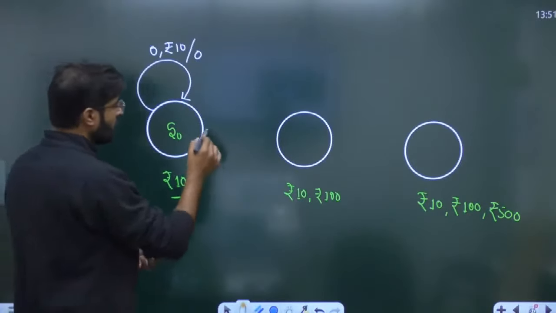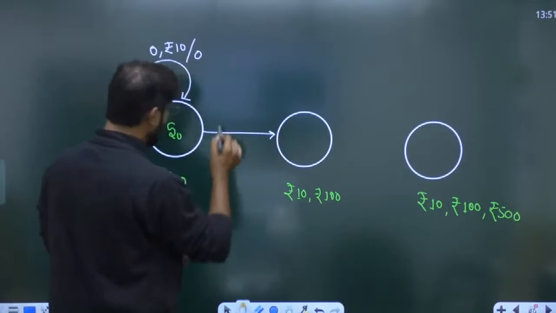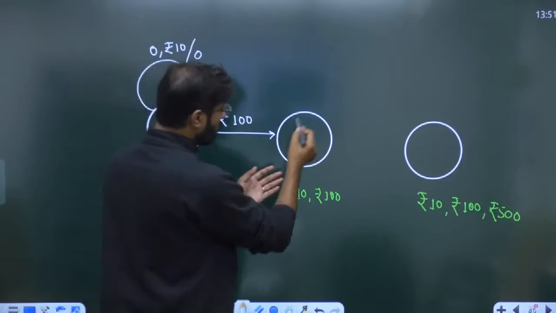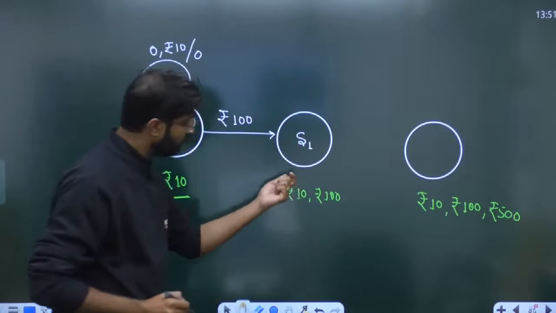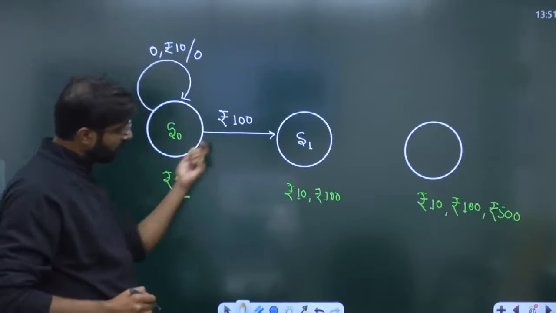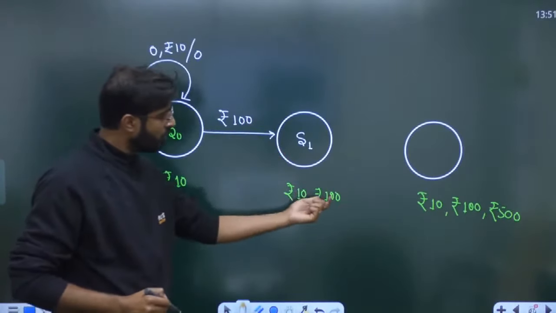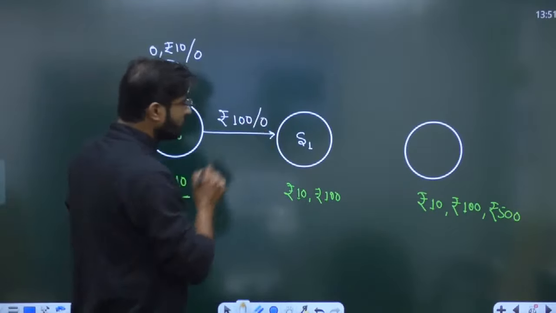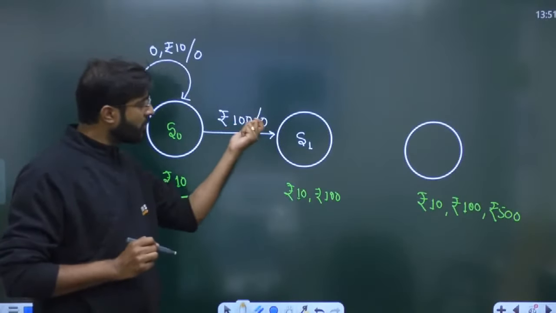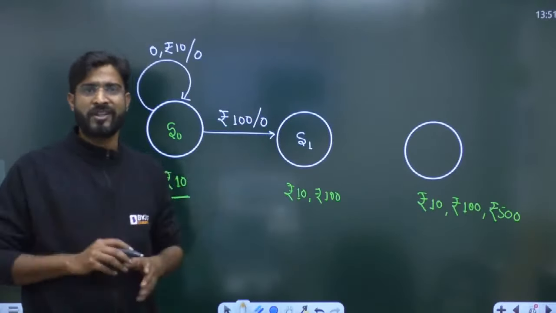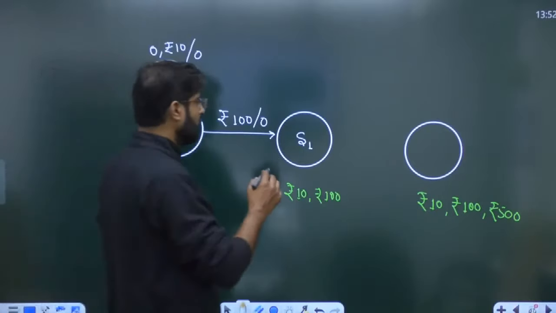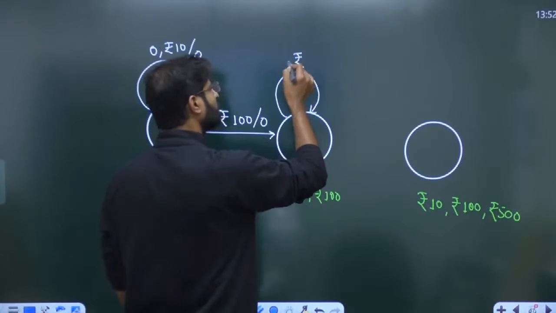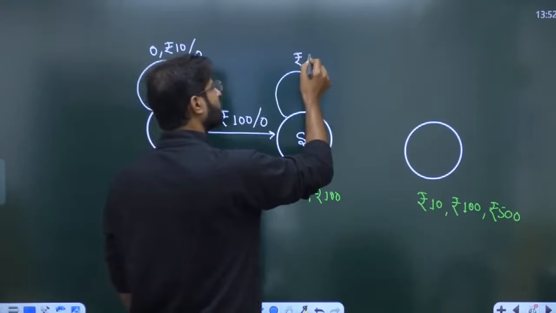Now suppose people give you 100 rupees. Now we move into the state called S1. This is the state where the people have 10 rupees and 100 rupees. We have 10 rupees and now 100 rupees is also given to you. But we require 10, 100 and 500 notes, so the output is not 1. The output is going to be 1 only when the desired value is achieved. Now suppose you are in this state and again people give 500 rupees to you. We have to retain on this state only.